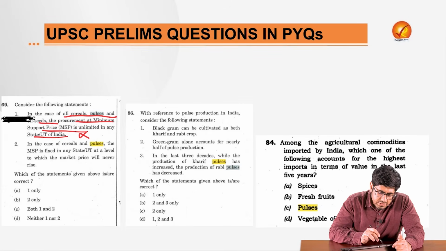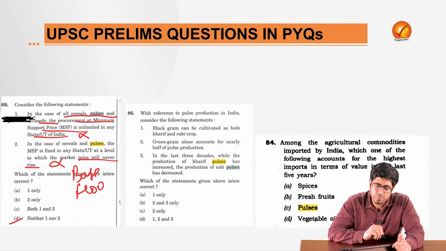In the case of cereals and pulses, MSP is fixed in the state. Prices will never rise, because it is not a ceiling price. It is basically a base price. It is a floor price, right? So the answer here would be neither one nor two.